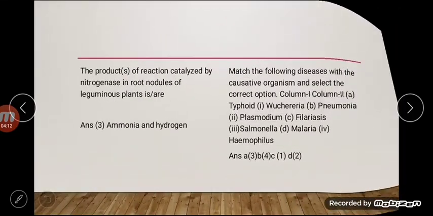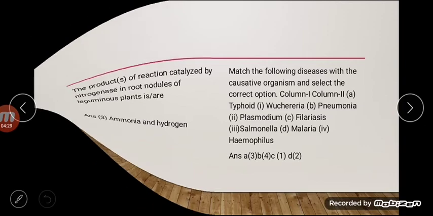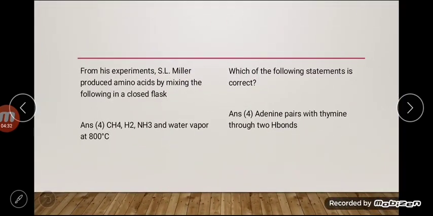The product of reaction catalyzed by nitrogenase in root nodules of leguminous plants is ammonia and hydrogen. Match the following. Also match the following. Answer is A3, B4, C1 and D2. The next is, from the experiments, S.L. Miller produced amino acids by mixing the following in a closed flask. Answer is this. Which of the following statements is correct? Then adenine pairs with thymine through 2 H bonds. This is the correct option.